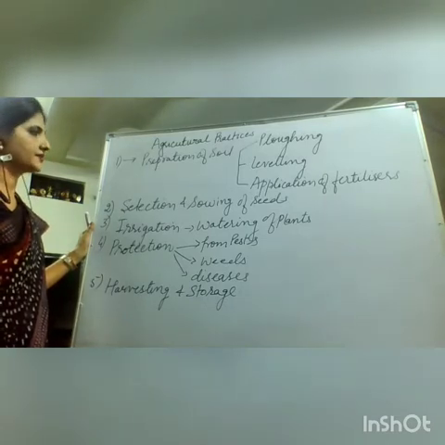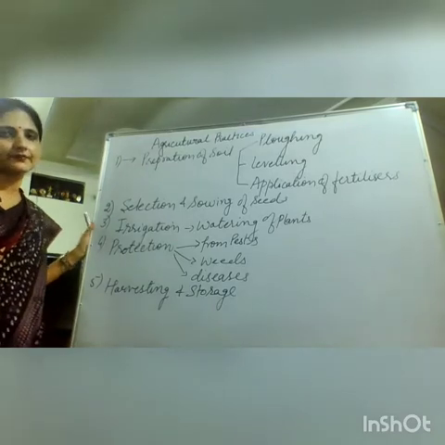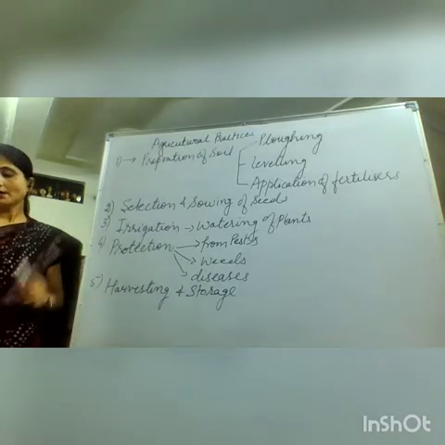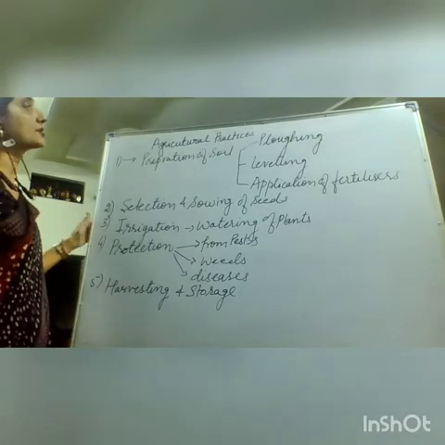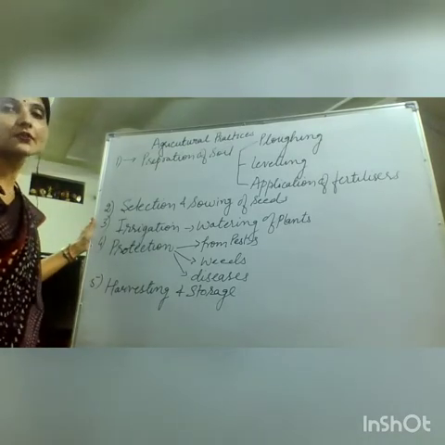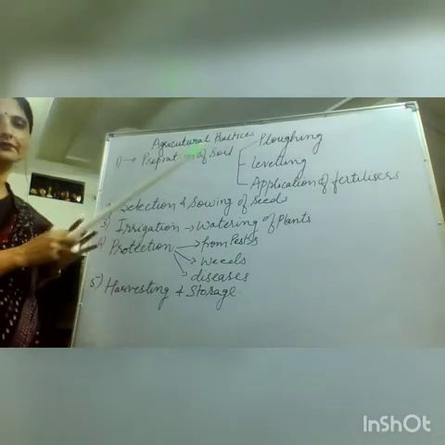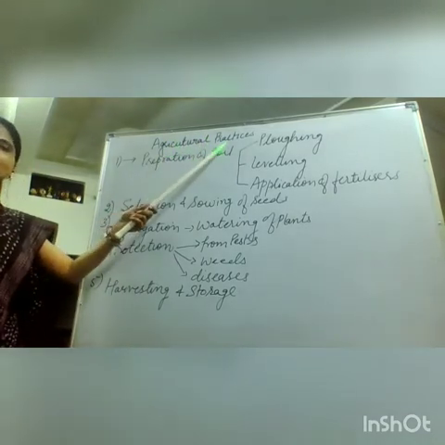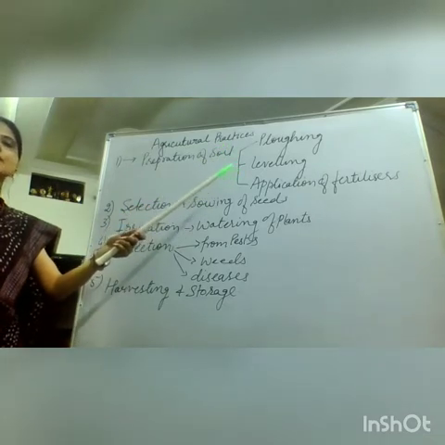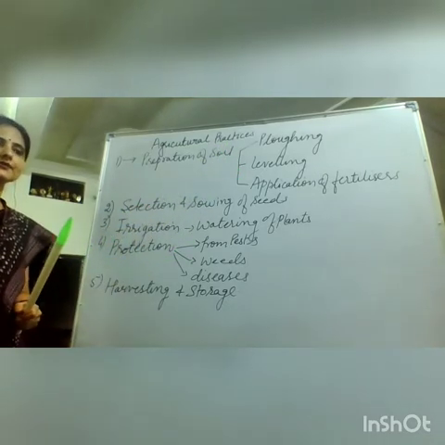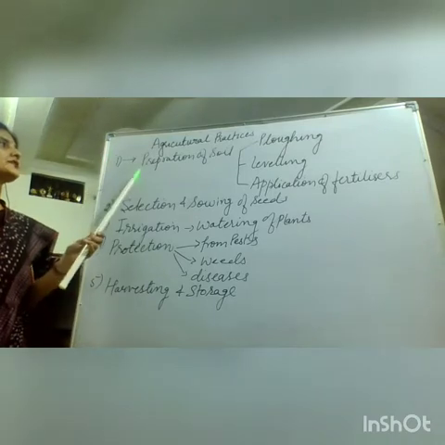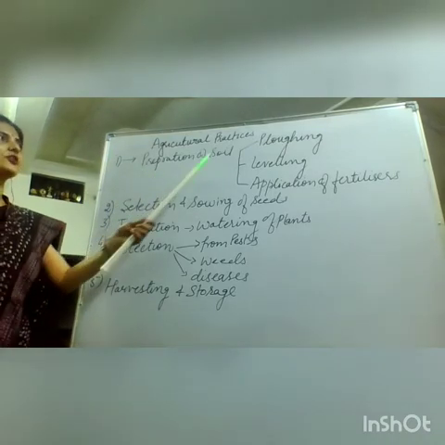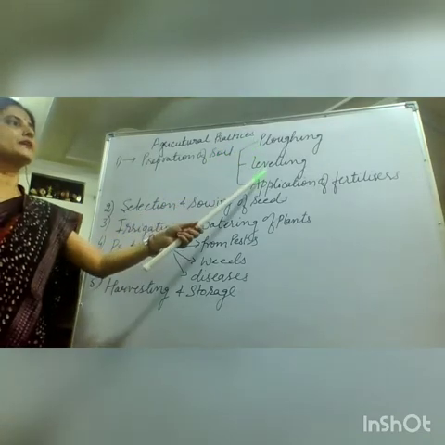Let us start with the agricultural practices. Agricultural practices are all the tasks which a farmer performs for the cultivation of crops. The sum total of activities which a farmer performs for cultivation of crops is known as agricultural practices. So the first step is preparation of soil, which includes plowing, leveling, and application of fertilizers.